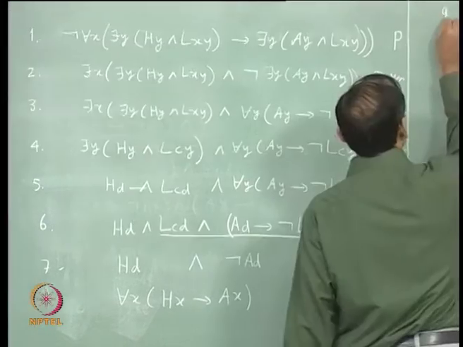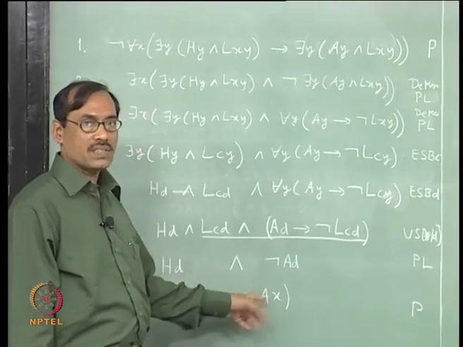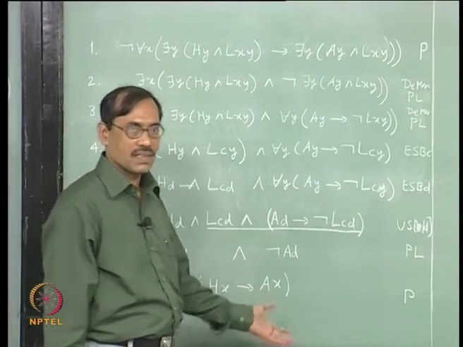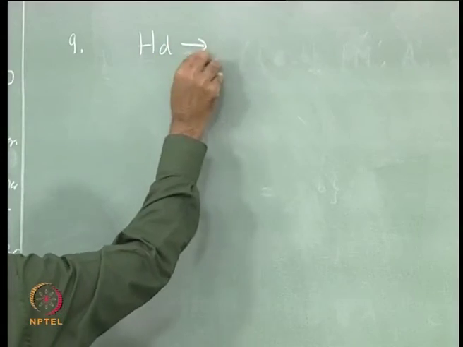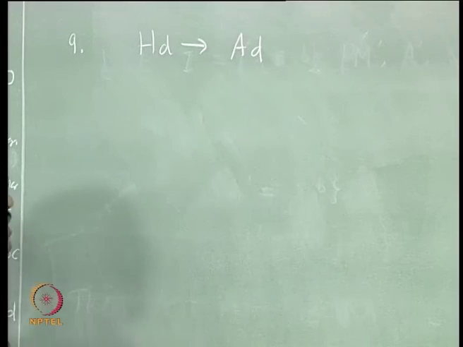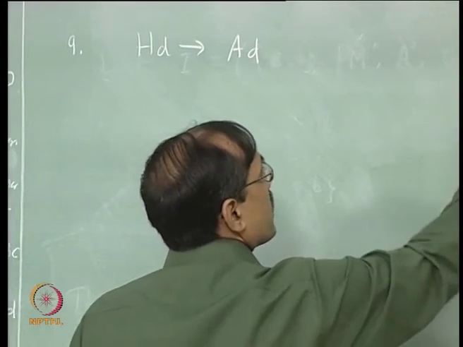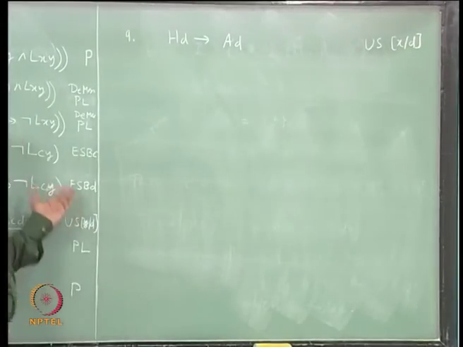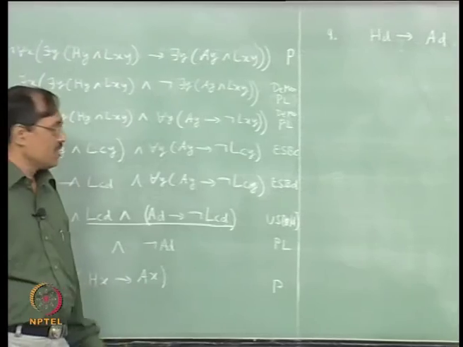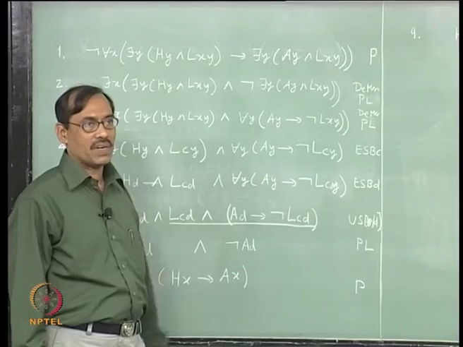Then it is clear what to do. After this step, we take x as D, universal specification, right. So, that gives H d implies A d. So, it is universal specification where I have taken x as D. So, we have implicitly followed another convention here. If you are getting a formula from just the last line, we are not writing the line number.